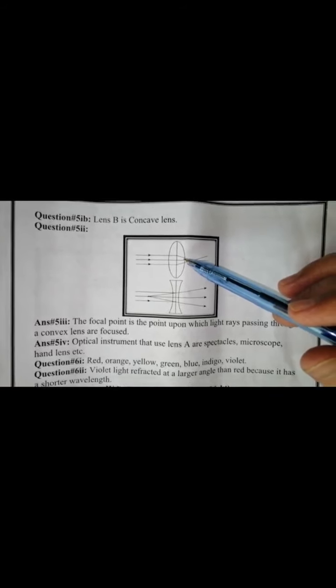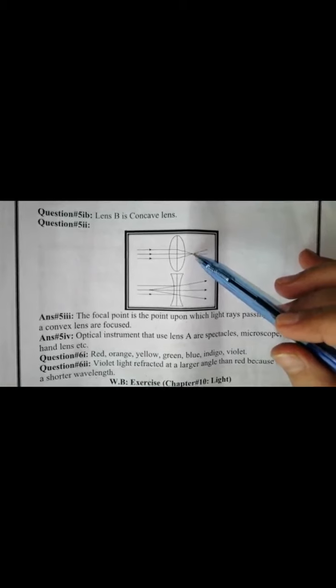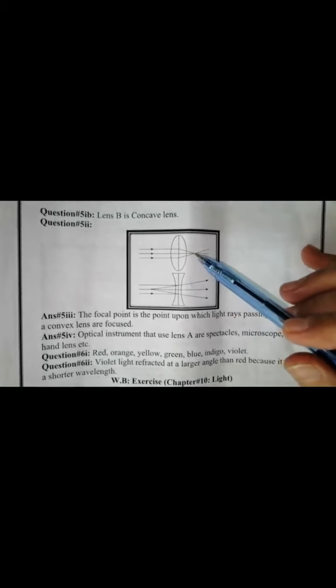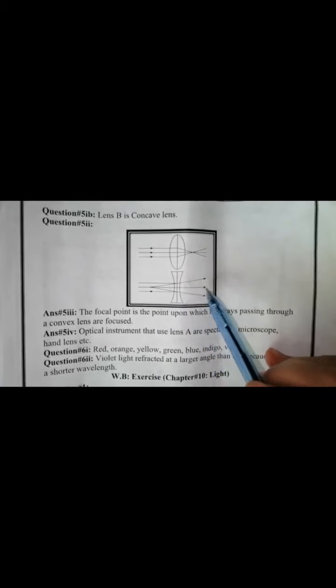This is a convex lens, and the light rays parallel to the principal axis after refraction through the convex lens focus at a point. This point is known as the focal point. That's why a convex lens is known as a converging lens. And this is a concave lens. Light rays parallel to the principal axis after refraction through the concave lens diverge out like this. That's why a concave lens is also known as a diverging lens. And when we trace back these diverging rays of light at the back, they will appear to meet at a point, and this is the focal point of the concave lens.